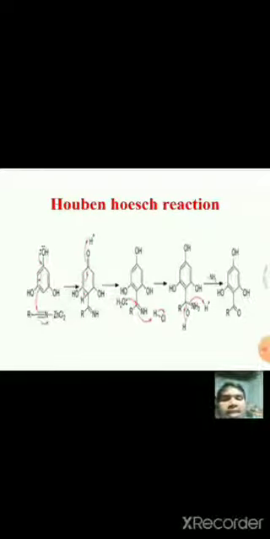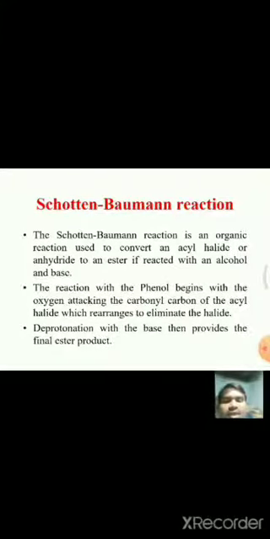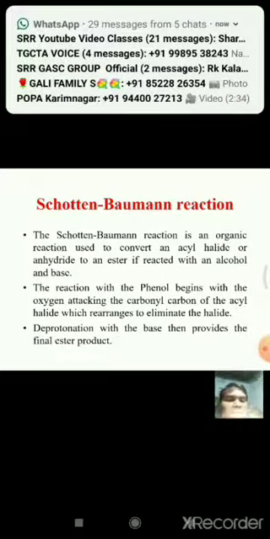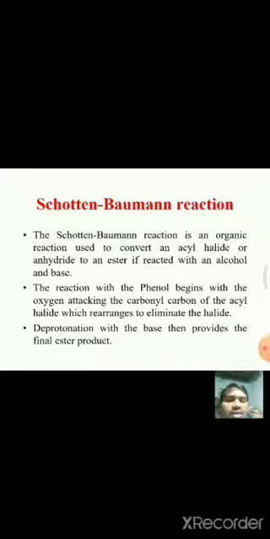And here, this is the mechanism. Okay, we have gone through it. And next is Schotten-Baumann reaction, in which phenol reacts with acyl halides or anhydrides to form ester.